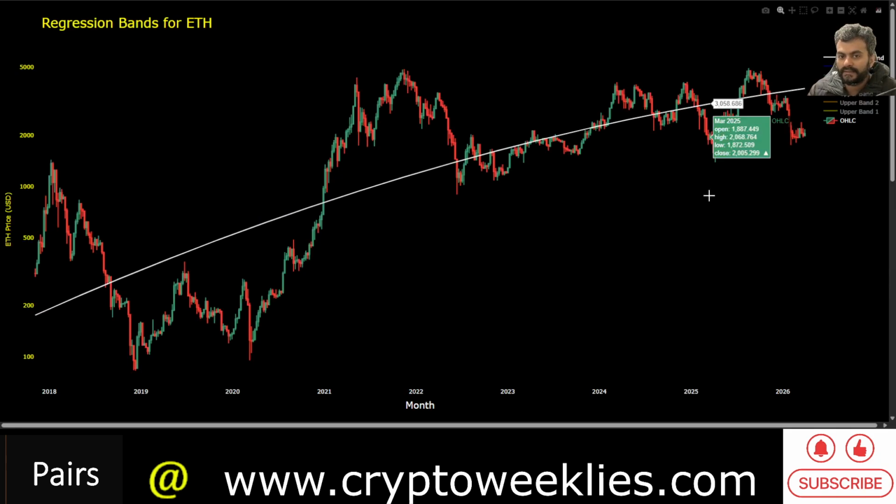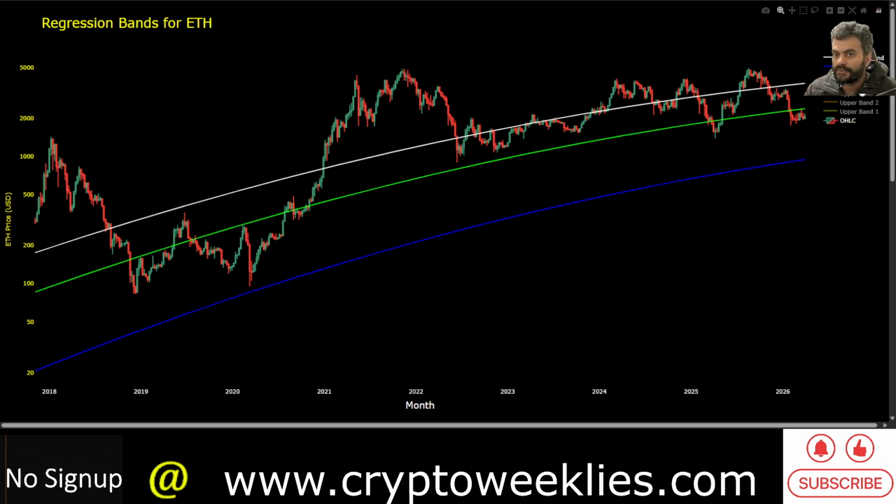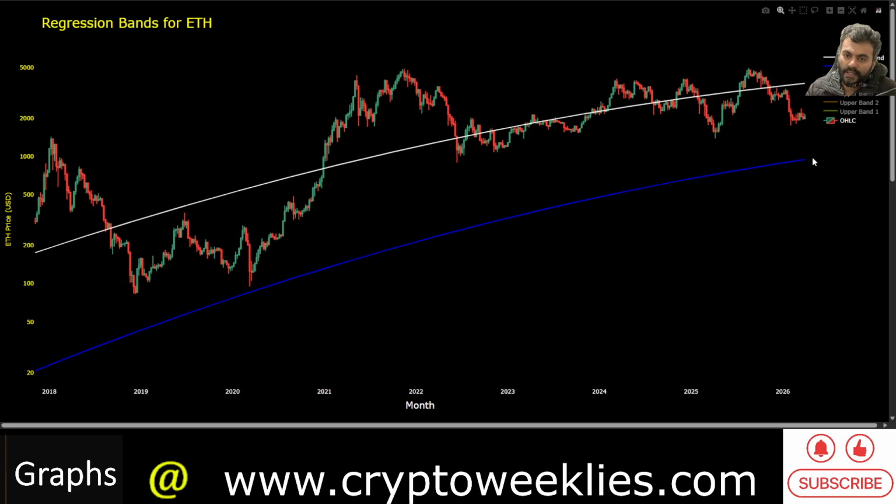Right now that 3 standard deviation floor does not make much sense, as the price action is much closer to the 1 standard deviation residual than the 2 standard deviation or the 3 standard deviation for that matter. But largely towards the end of the bear market, if not in 2026, sometime in 2027, I would imagine that this blue line would come into consideration. Maybe not at this current valuation, where the valuation of this blue line is closer to $1,000.